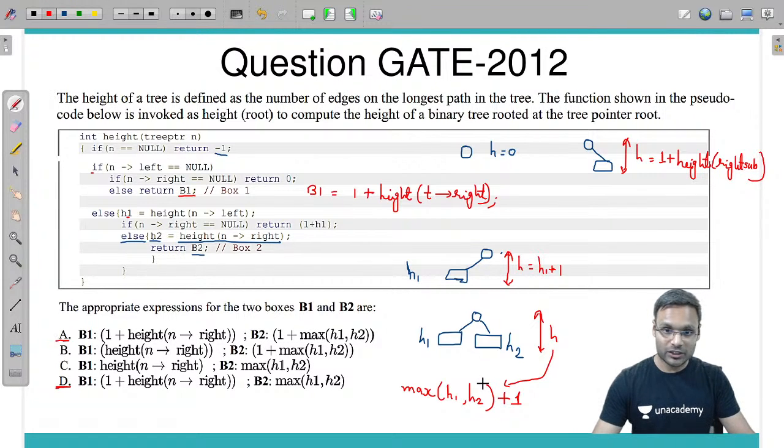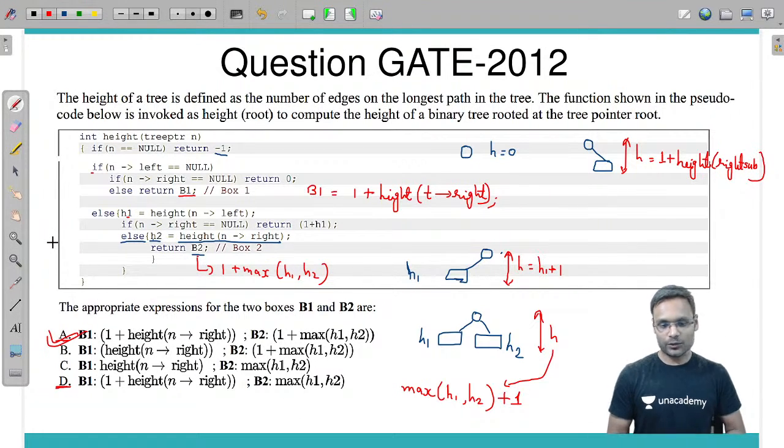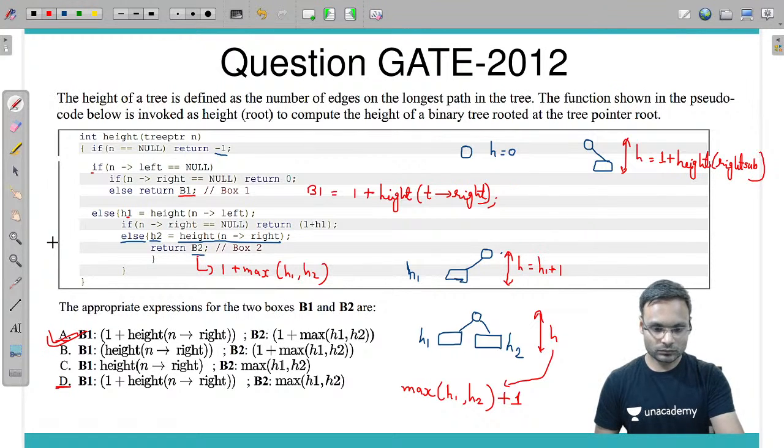So 1 plus max of h1 comma h2 we will have to return, and the box B2 should be this one. 1 plus maximum of h1 comma h2, which is option A. So A is correct one. Got it? Please confirm, did you get it or not?